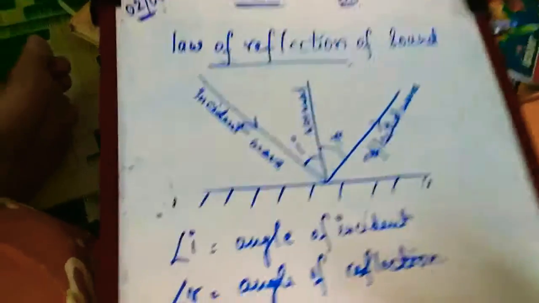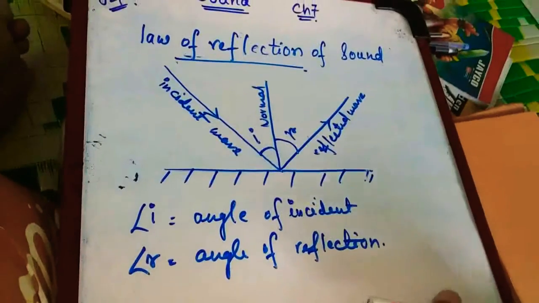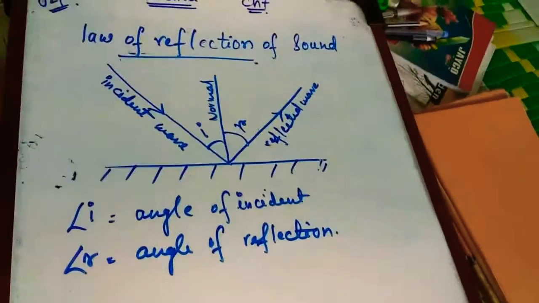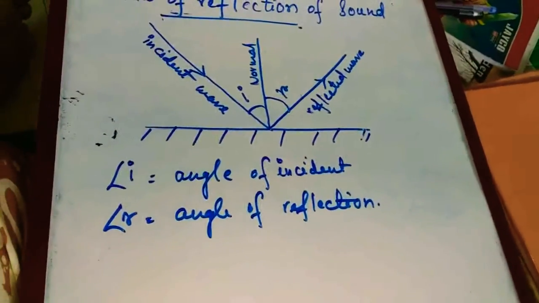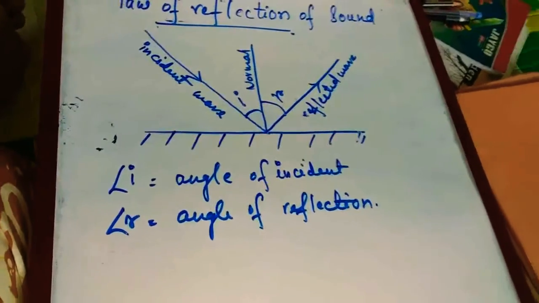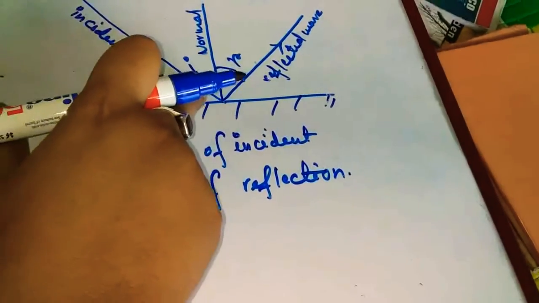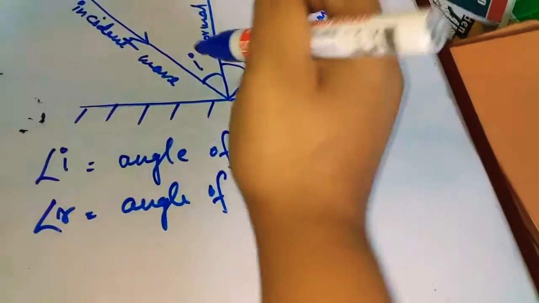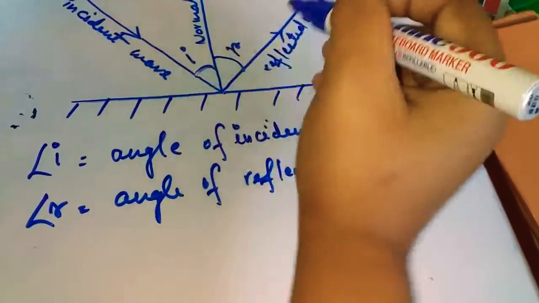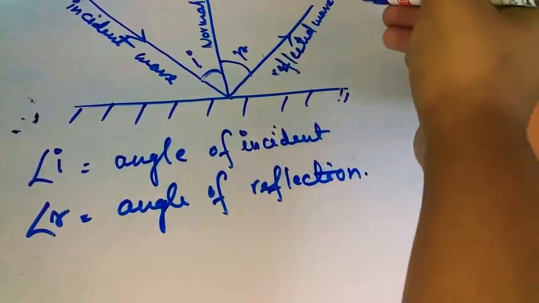Now there is the law of reflection of sound. What is the law of reflection of sound? The law of reflection of sound states that the angle of reflection is equal to the angle of incidence. This is the incident wave, angle I, and this is the angle R of reflection.